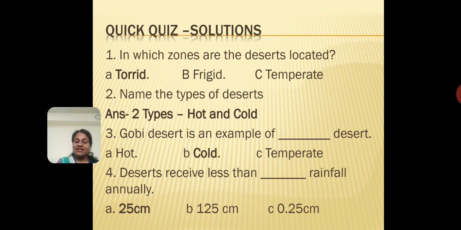Alright. The third question was, Gobi Desert is an example of a blank desert. What kind of desert? It is an example of a cold desert. Correct. And the fourth question, deserts receive less than blank rainfall annually. The answer is 25 centimeters. If you've got all four correct, very good.